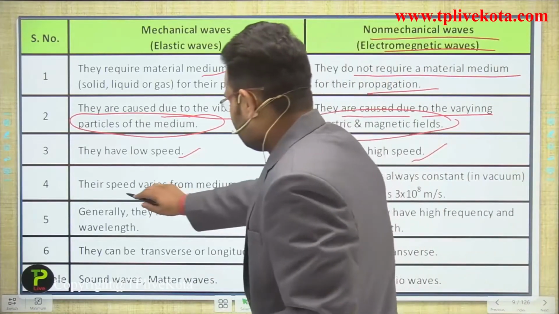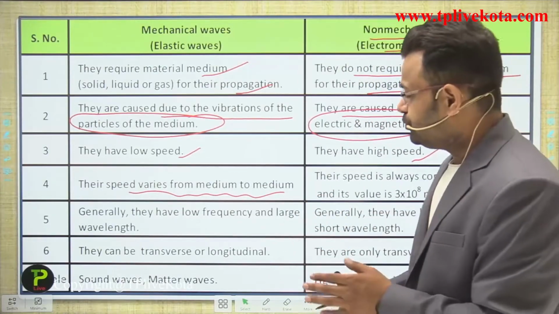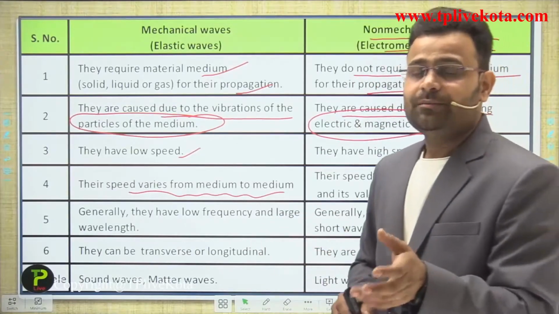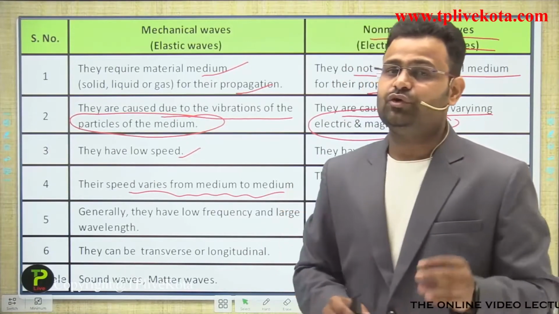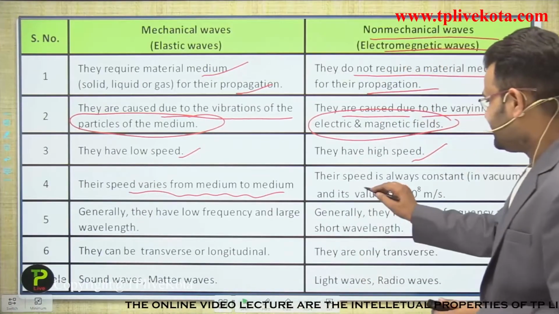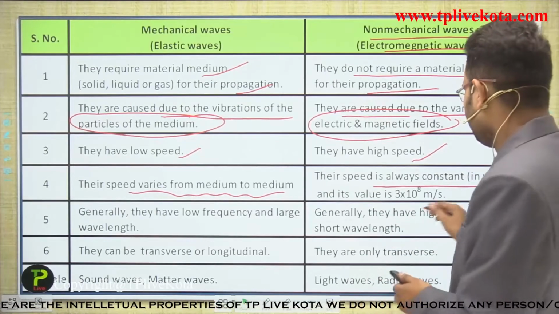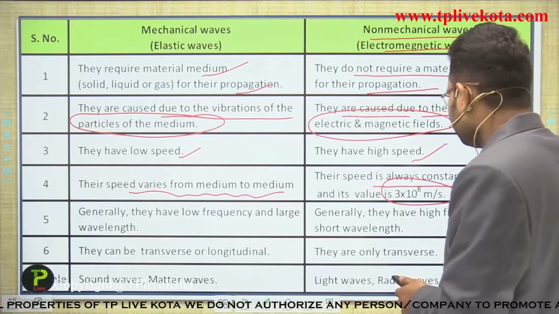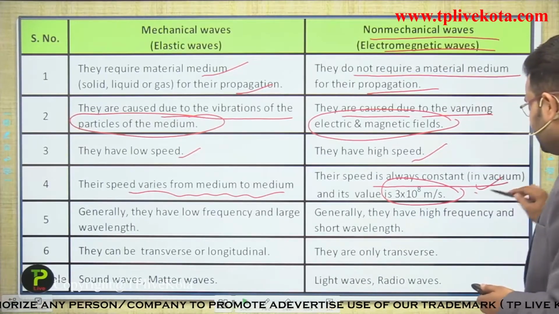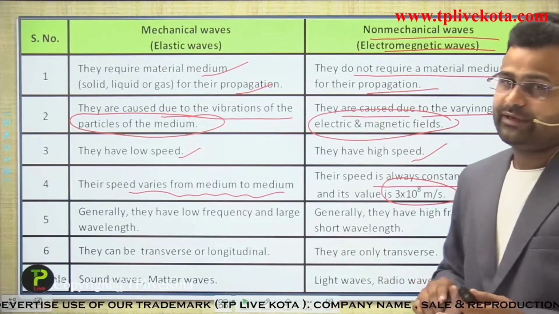Okay, now their speed varies from medium to medium, means if you are moving under a liquid or in a gas, in both mediums you have a different speed, but their speed is always constant. The maximum speed of electromagnetic waves is 3 into 10 to the power 8 meters per second in a vacuum. That is the speed in a vacuum, and that is the maximum speed of electromagnetic waves.